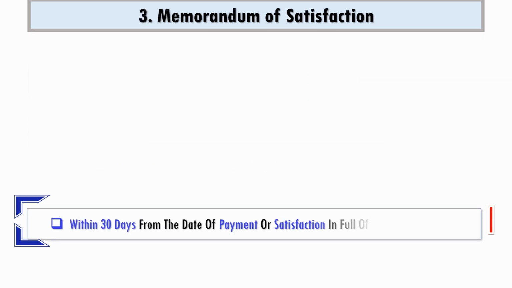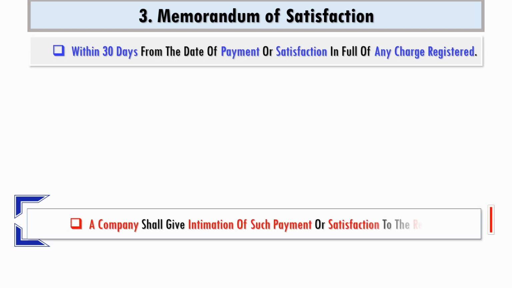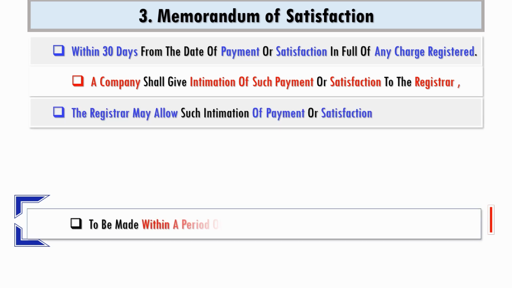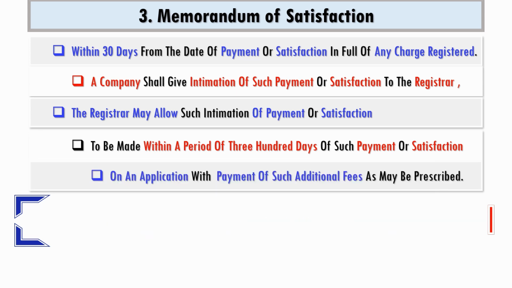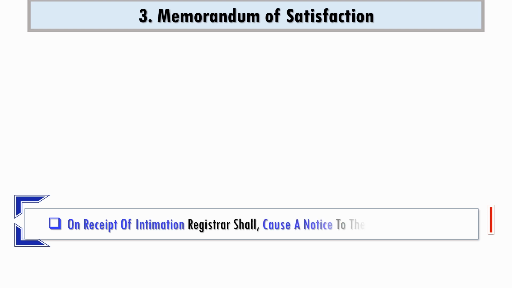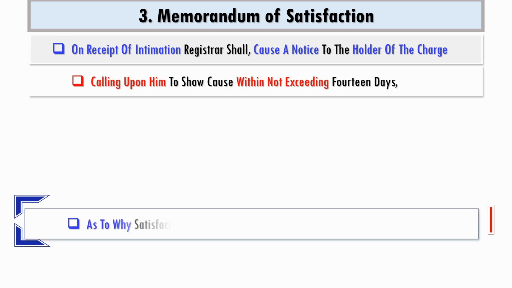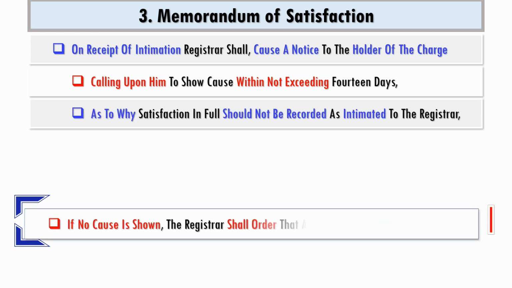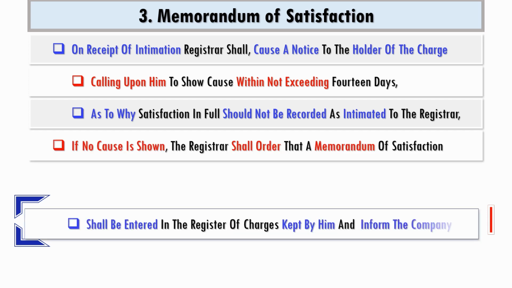In the normal course, on full payment or satisfaction, the company has to inform the registrar within 30 days. However, the registrar can allow such intimation even up to 300 days, provided an application with payment of the prescribed additional fees is made by the company. Once intimation of satisfaction is received by the registrar, within the subsequent 14 days he shall cause a notice to be sent to the charge holder, calling upon him to show cause why satisfaction in full should not be recorded. If no cause is shown, the registrar shall proceed to record the satisfaction of charge in the register of charges and